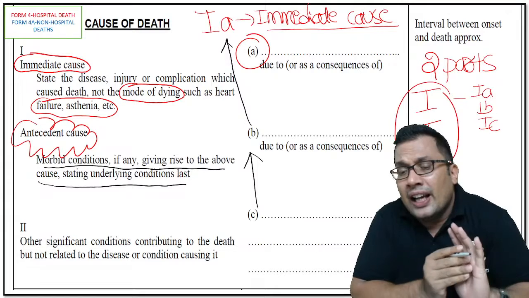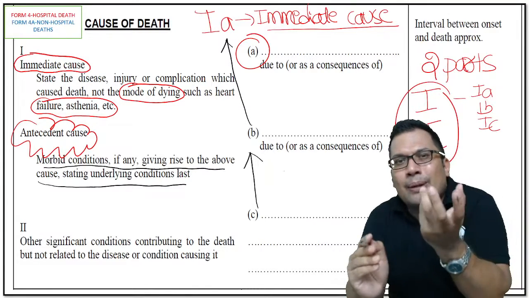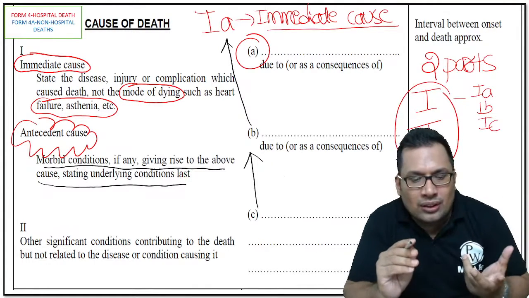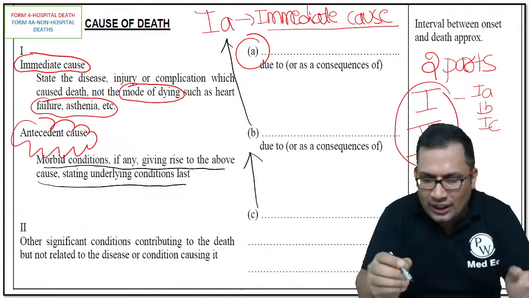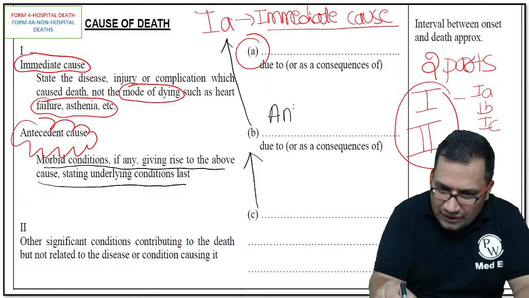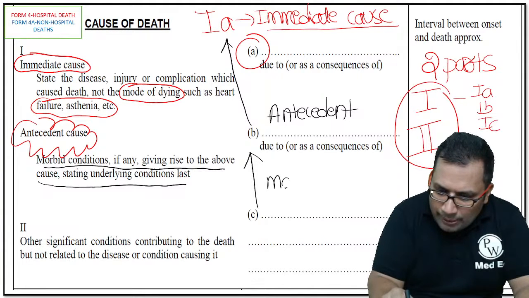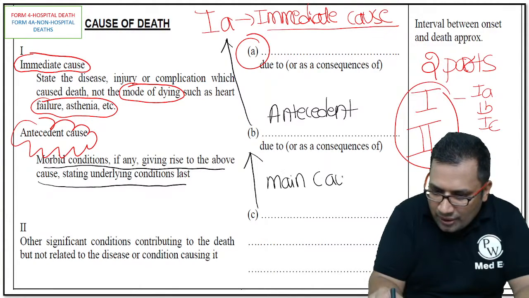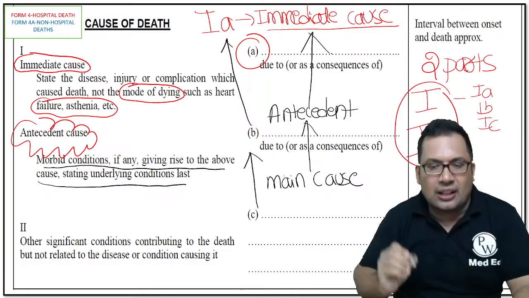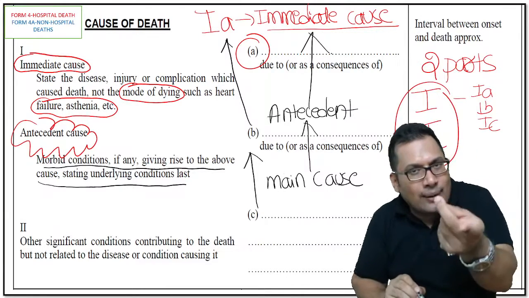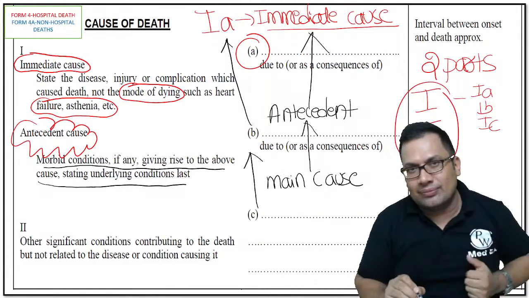They are usually antecedent causes. What do you mean by antecedent? The meaning of antecedent is come before, that comes before 1A. So this is an antecedent cause, and this is also an antecedent cause. And remember, this is the main cause. The main cause gives rise to the antecedent cause, and the antecedent cause gives rise to the immediate cause. 1C gives rise to 1B, 1B gives rise to 1A.